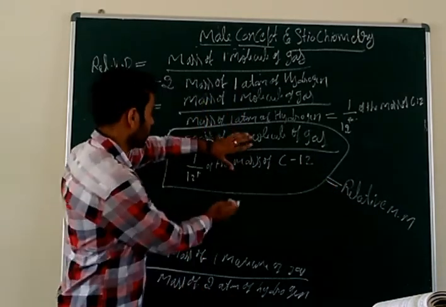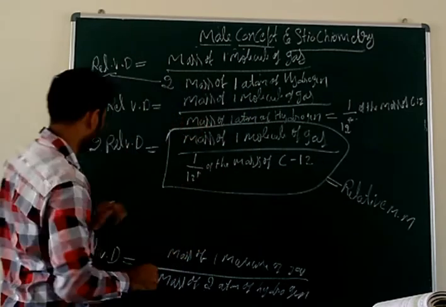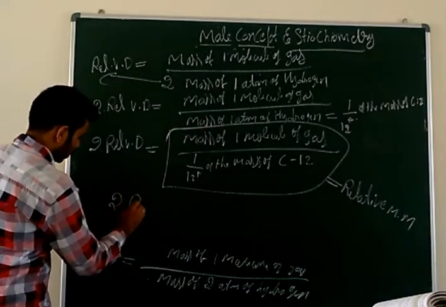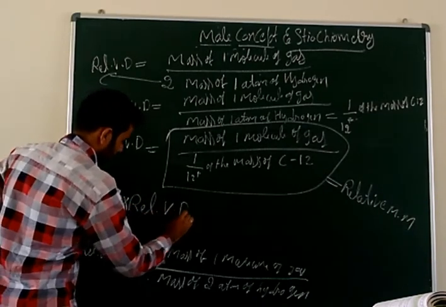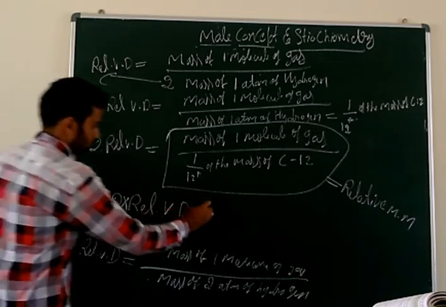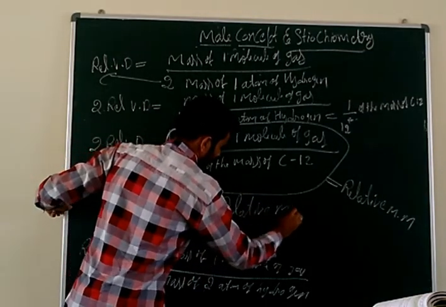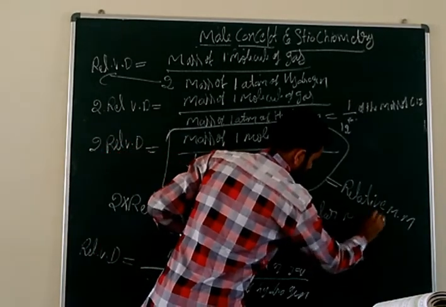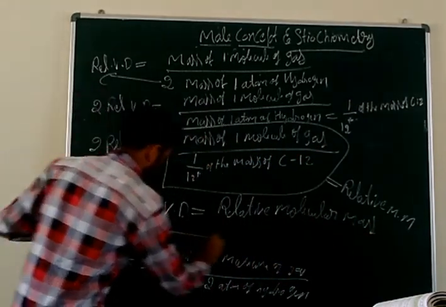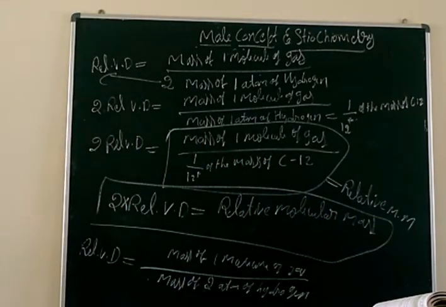The same formula is there, so in this place you can write relative molecular mass. Now the formula will become 2 into relative vapor density is equal to the relative molecular mass. This is the final formula.